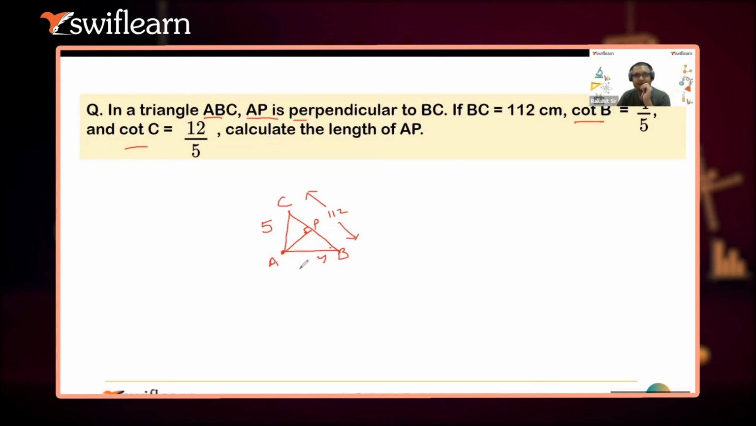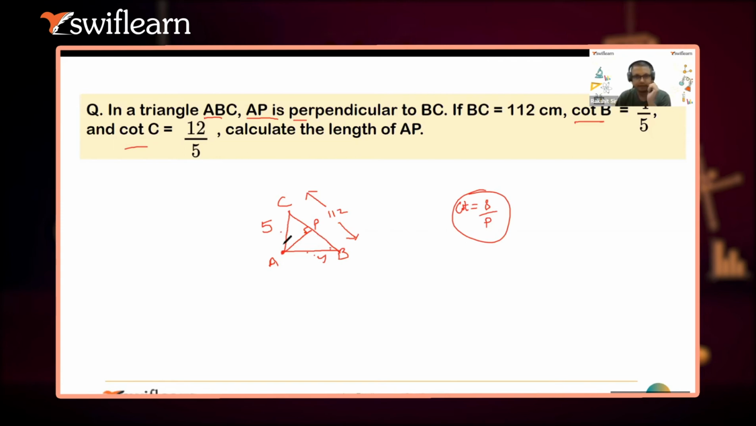Okay, interesting part. So cot is what? Cot is base by perpendicular. So if I'm taking this base by perpendicular 4 by 5, cot C is like this is the perpendicular, so base will be 12 and perpendicular will be 5. Is it possible? No, it is not possible at all. It will be possible only in one case. I will tell you how. So what is the question actually given to you? AP.